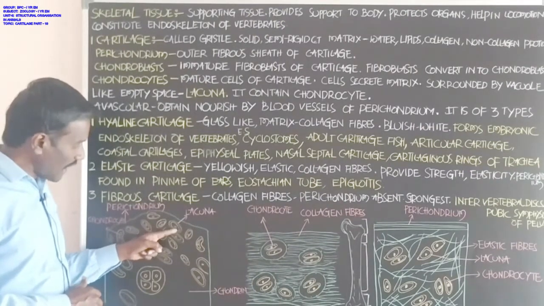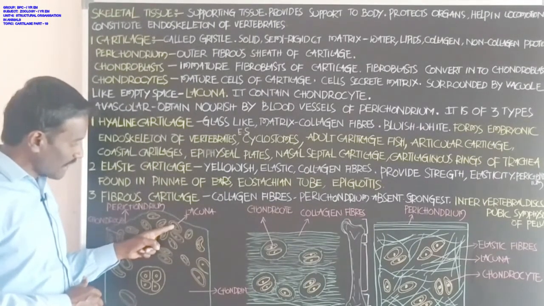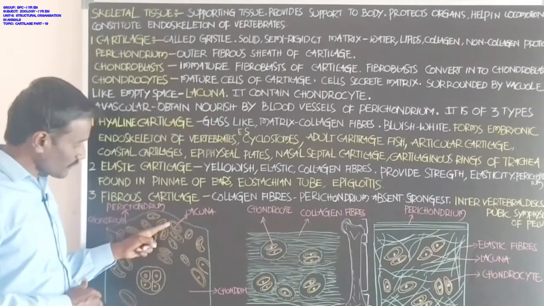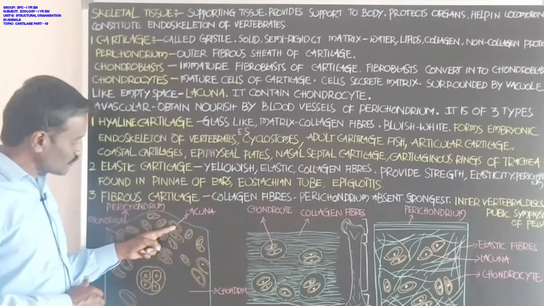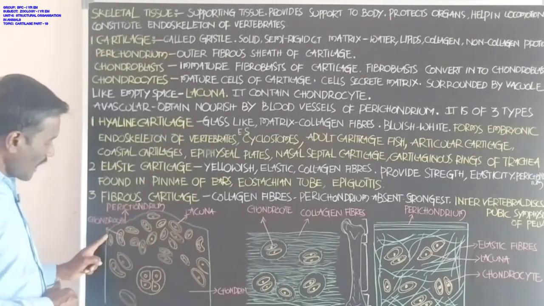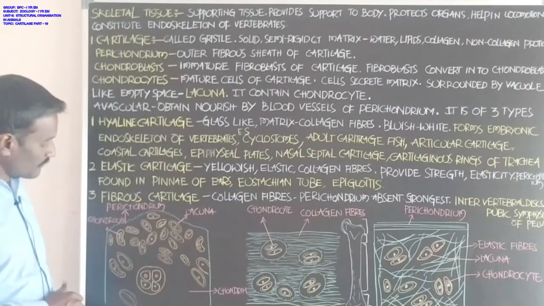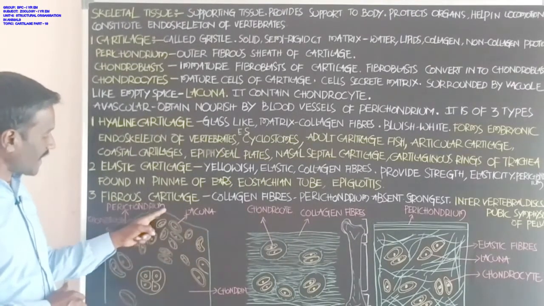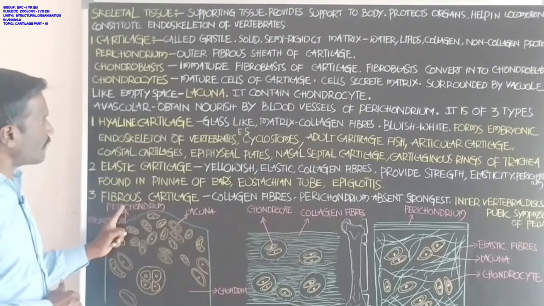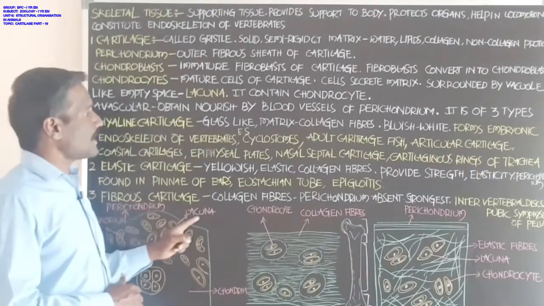Each of the lacunae surrounds a chondrocyte. This is the chondrocyte, student. This is the lacunae. Each chondrocyte also shows the nucleus, and this part of the hyaline cartilage is surrounded by the outer fibrous connective tissue sheath, that is called perichondrium.